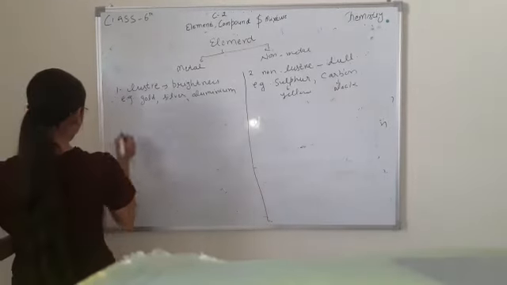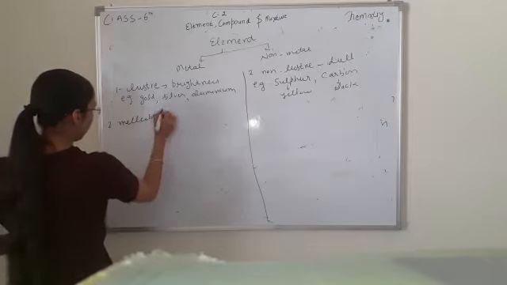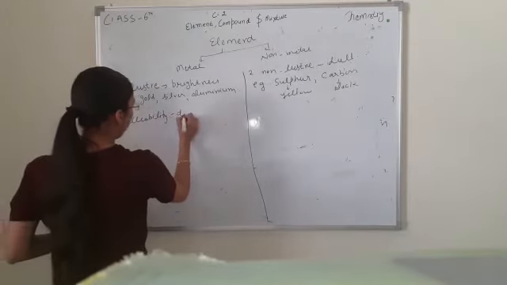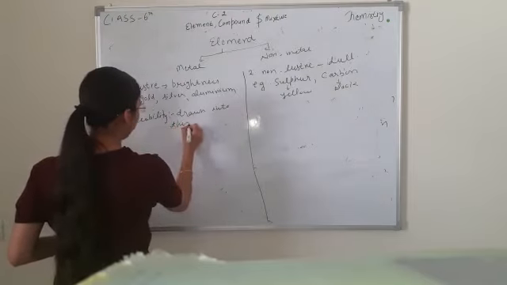Next, malleability. Drawn into thin sheets.